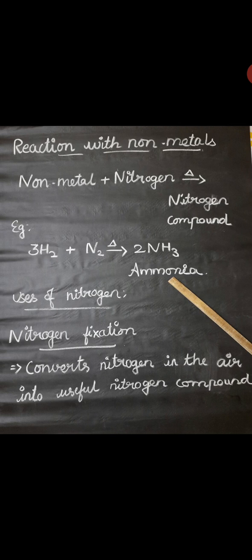So next we can see the uses of nitrogen. Liquid nitrogen is used as a refrigerant, and it provides an inert atmosphere for conducting certain chemical reactions. It is also used to prepare ammonia by the Haber process, which is converted into fertilizers and nitric acid. Nowadays nitrogen is used as a substitute for compressed air in tires.